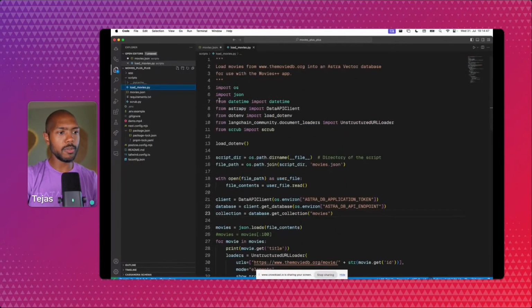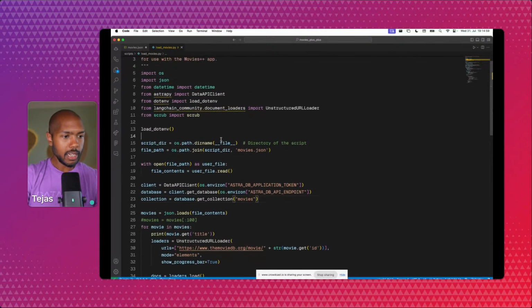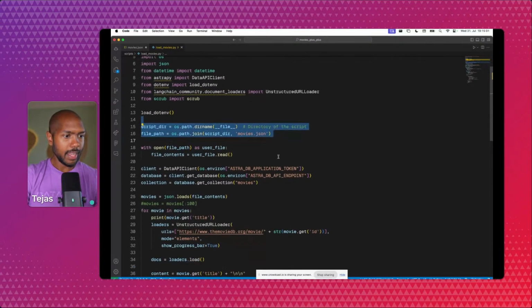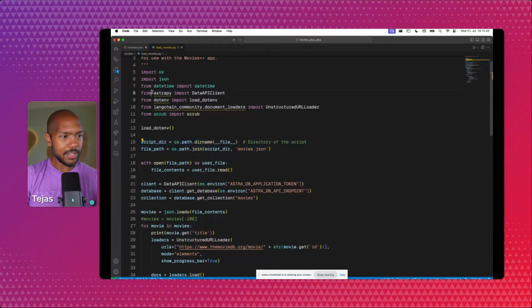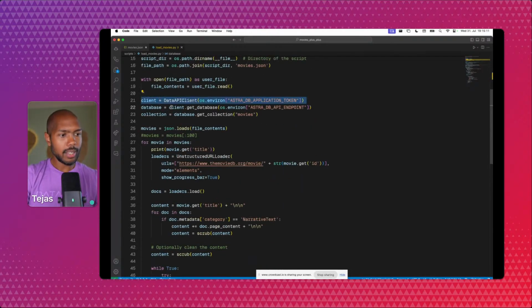So if we come to loadmovies.py, we just wrote a small Python script to do this. Again, you can write this in JavaScript, you can write this in Ruby, you can write this in Rust, you can write this in whatever you want. We just chose Python because we feel like it, okay? So what's actually happening here? Well, we're reading the file movies.json, and then we get AstraPy. This is the Astra Python client from DataStax. There's also a TypeScript client if you're into that. What we do then is we initialize the client, we connect the database, and we get the collection movies.